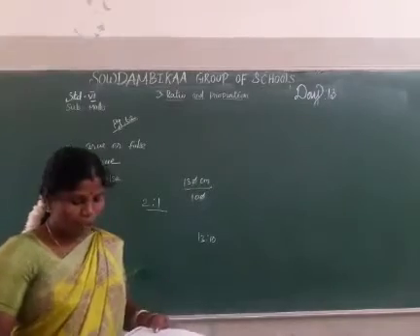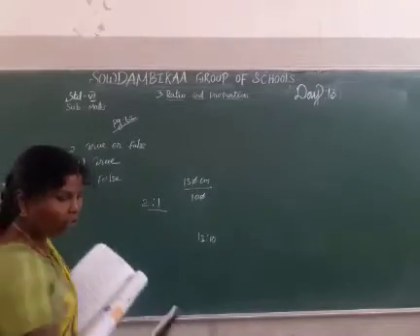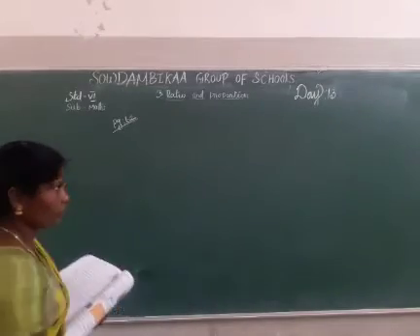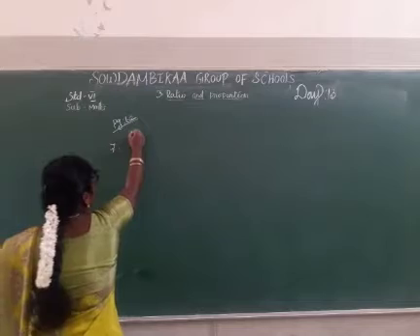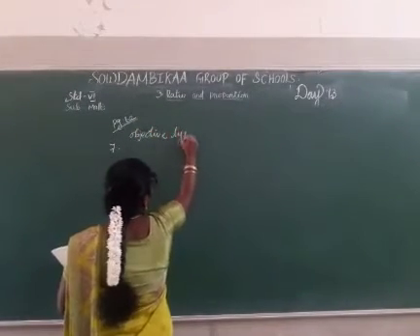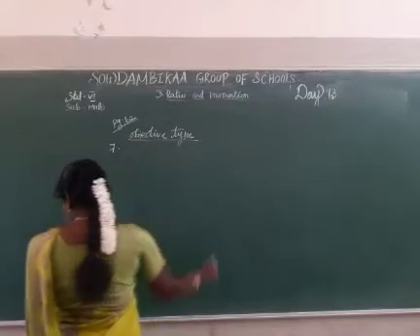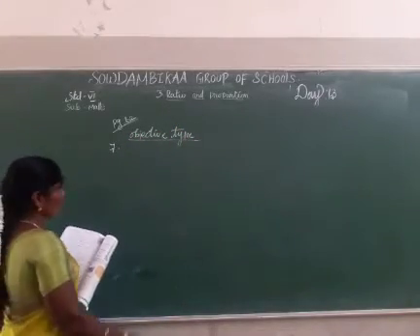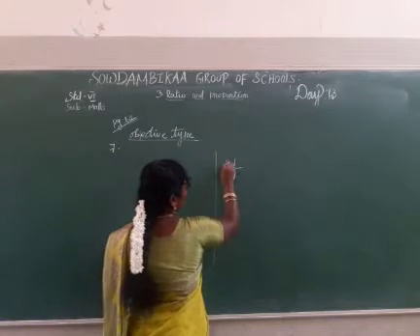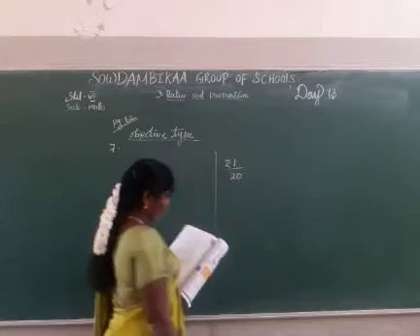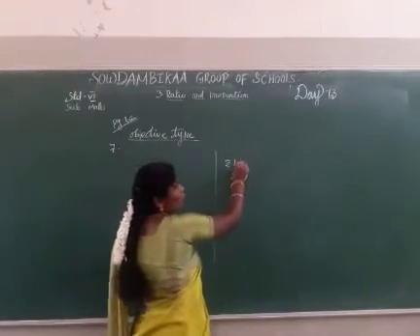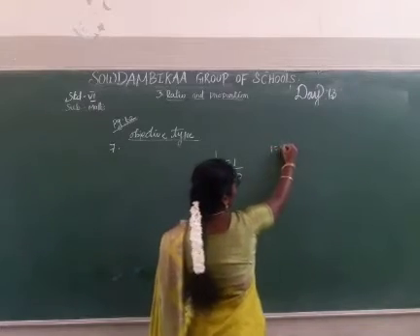Next, objective type questions. The seventh one: the ratio of 1 rupee to 20 paise. 1 rupee can be changed to paise. 1 rupee is equal to, as you already know, 100 paise.